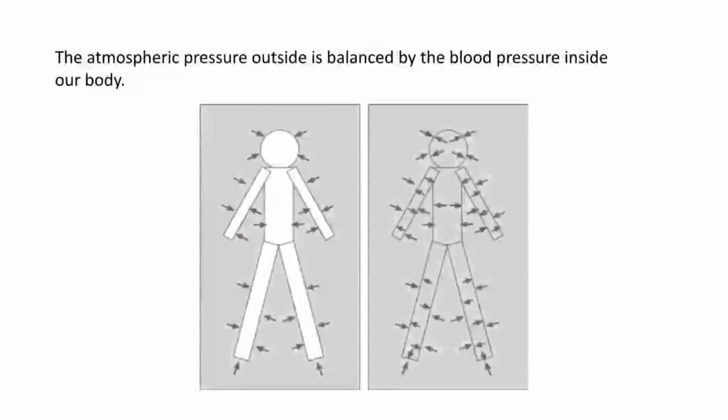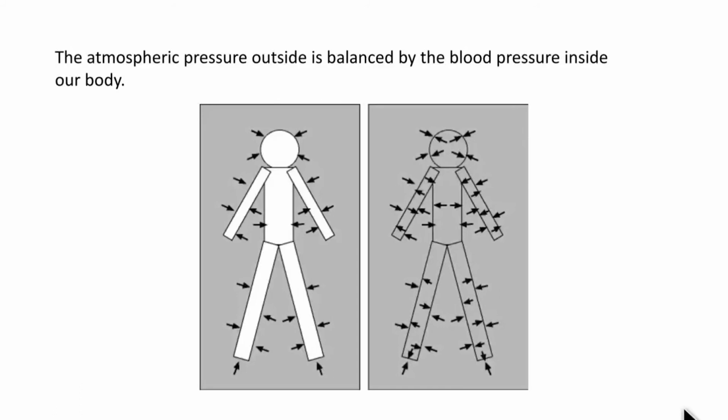But here, the body is well balanced by the internal pressure that is created by the blood, so the pressure from inside and the atmospheric pressure from outside are always well balanced. So thus we don't feel any difference. This is the atmospheric pressure, which is balanced by the blood pressure inside our body.